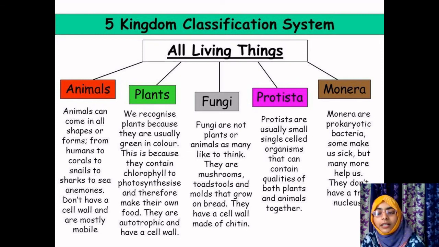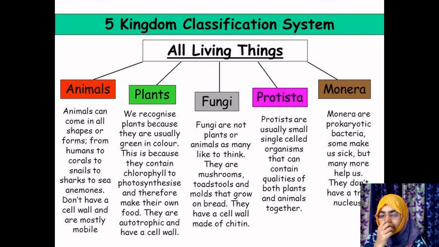Mycota is nothing but the fungi, don't get confused. So Protista, Mycota, plantae and animalia remain the same, but the Monera kingdom is divided into 2 different categories, the bacterial kingdom and Archaebacteria. So we will be studying each and every kingdom in detail in our further topics. In this chapter, we will be studying kingdom Monera, kingdom Protista, kingdom fungi.